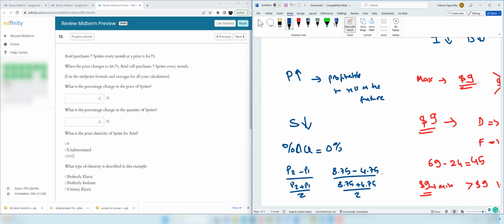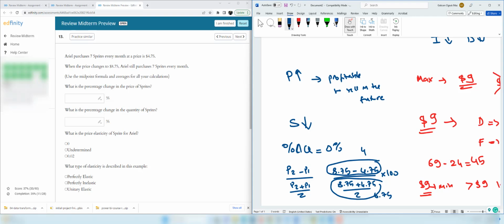And if you multiply by 100, you will get the percentage. So 8.75 minus 4.75. This part is 4. And 8.75 plus 4.75 divided by 2. And this part, denominator, is 6.75.